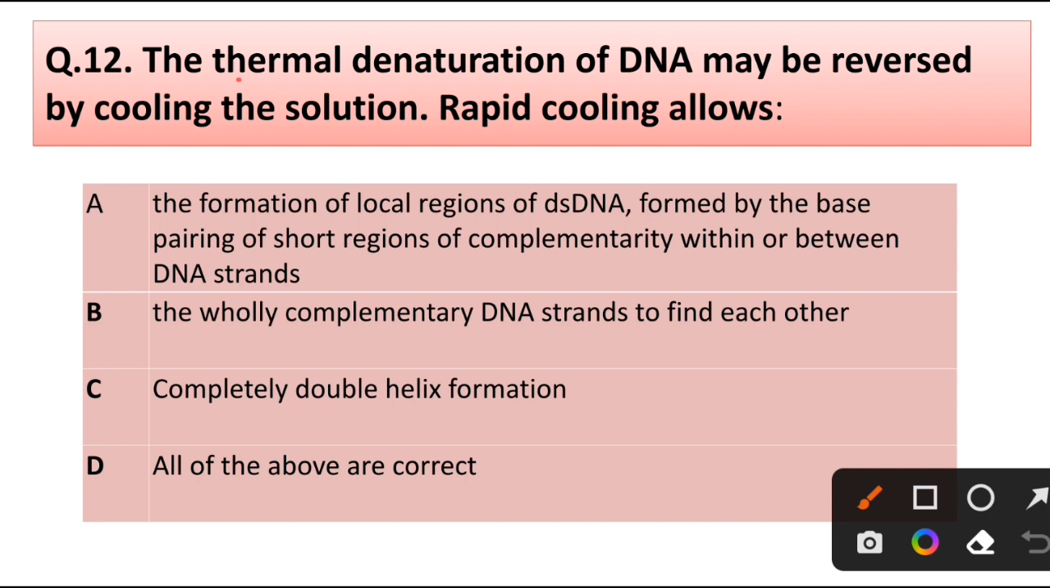Question number 12. The thermal denaturation of DNA may be reversed by cooling the solution. Rapid cooling allows the formation of local regions of double-stranded DNA formed by the base pairing of short regions of complementarity within or between DNA strands. Slow cooling allows the complementary DNA strands to find each other, and completely double helix formation. All of above are correct. Answer is option A.